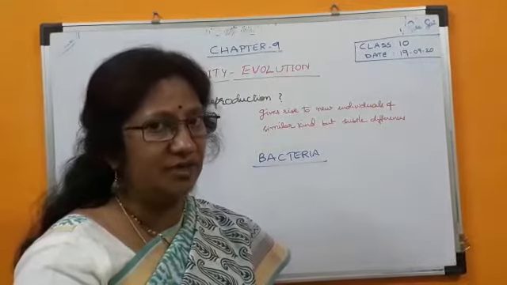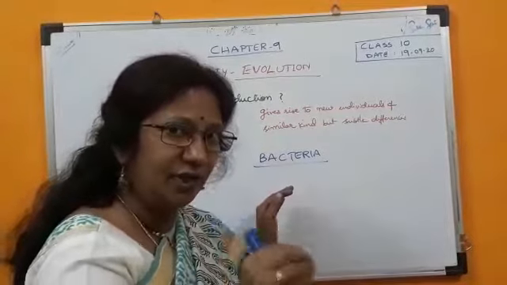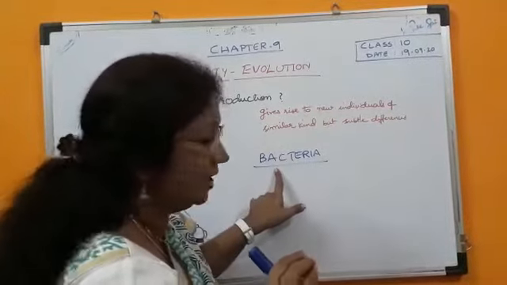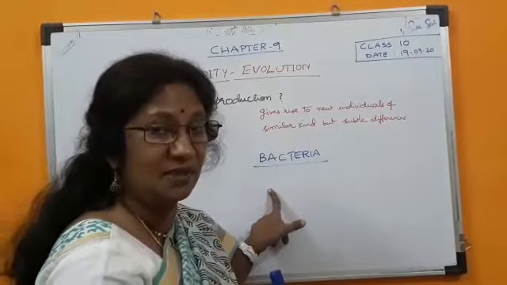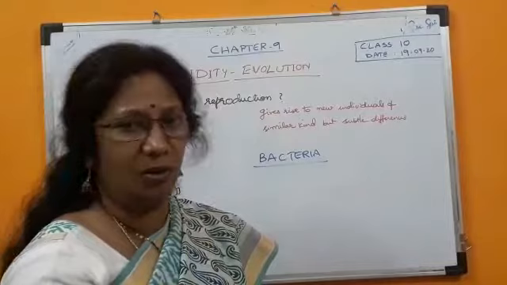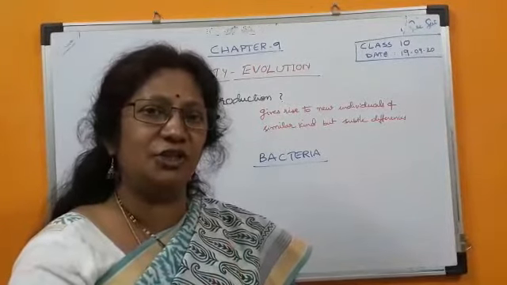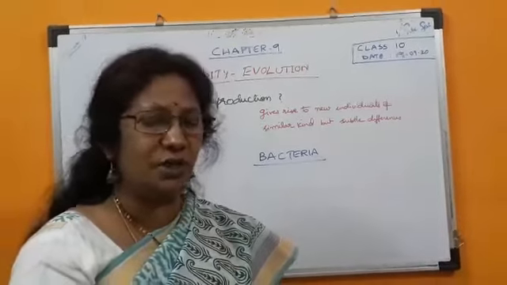And what is the main difference here? The inaccuracies of DNA copying will be less in asexually reproducing organisms. More, the inaccuracy will be more in sexually reproducing organisms. So that's why the variations generation will be more in sexually reproducing organisms.